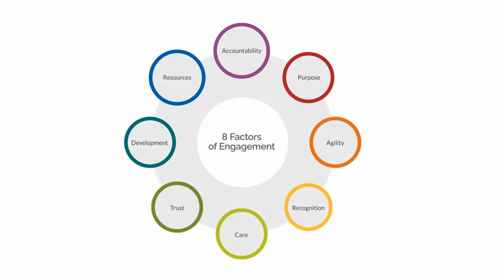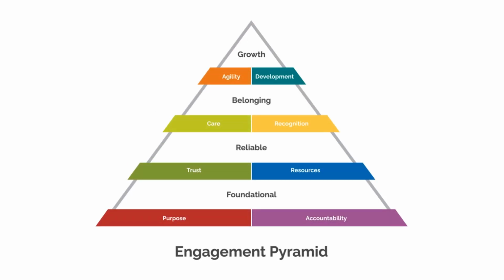Eight Factors of Engagement is a holistic, balanced model of engagement. All 8 factors are necessary for an individual, team, and organization to experience full engagement. This graphic represents the model in a circle demonstrating its balance. This graphic shows the 8 factors in a pyramid, which helps us to prioritize which factors we need to start with when developing our action plan.